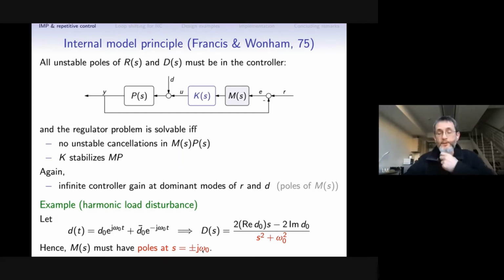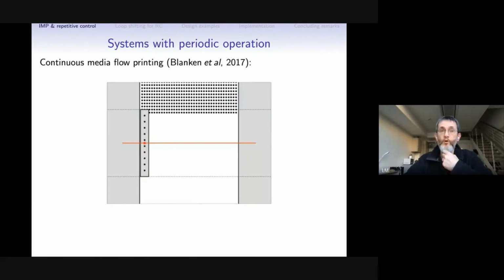But in many situations, we have a richer class of signals to deal with. And I would like to illustrate this with a nice example from the group at Eindhoven. It is a concept of a new generation of high precision printers.